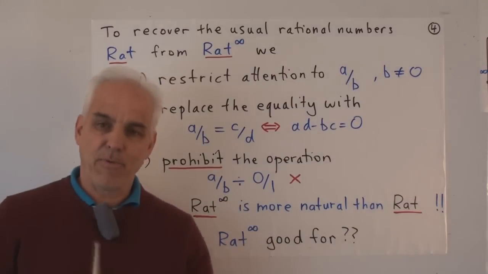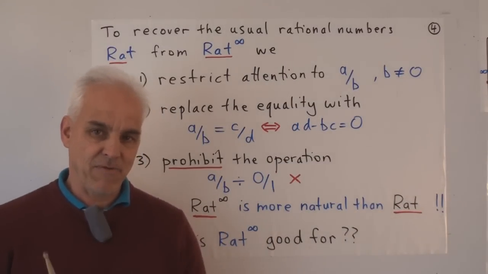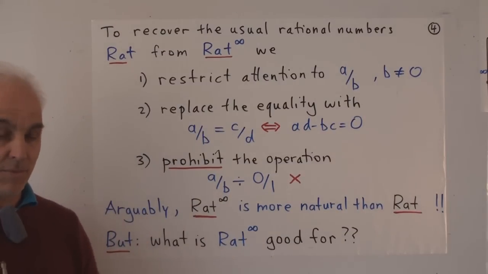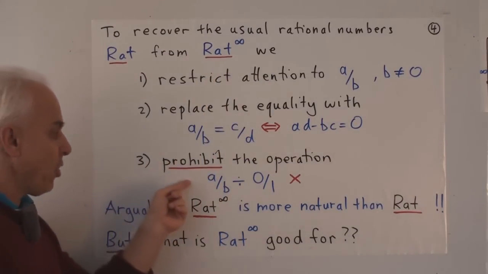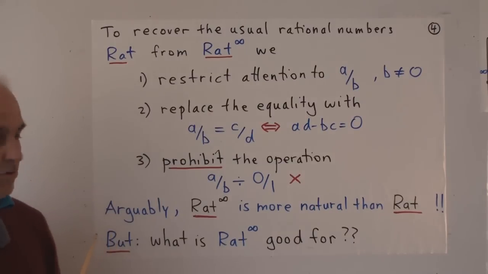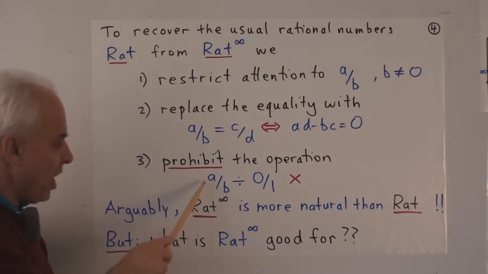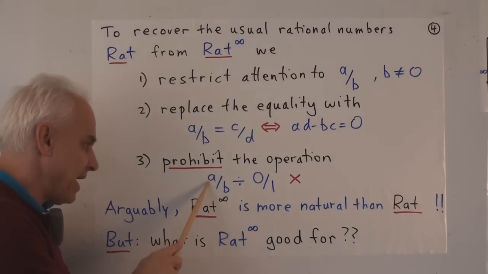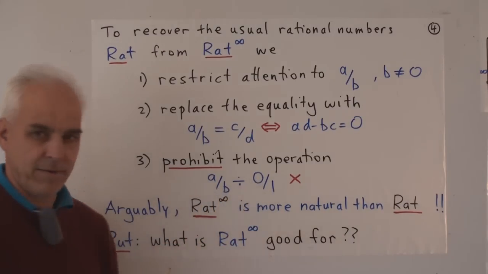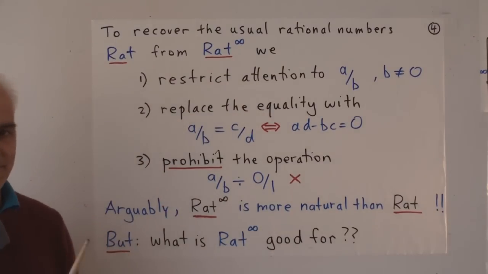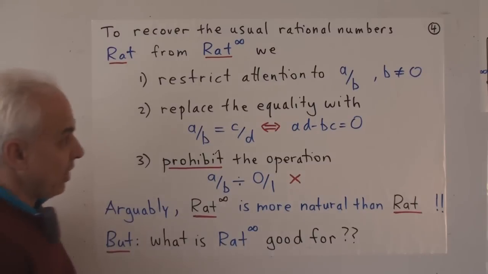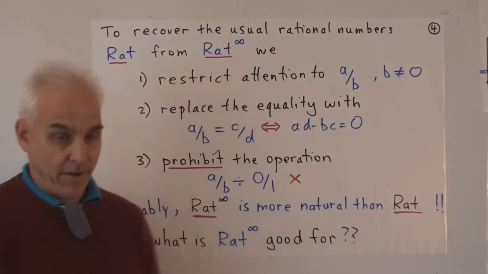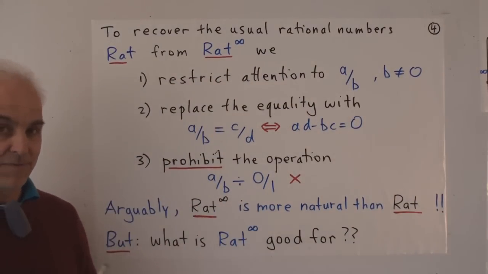The 4 operations are just as before, but there is one important thing that we're prohibited from doing, that we used to be able to do up here, but we are no longer able to do in this domain. What's that? We are not allowed to divide by 0. So we are not allowed to take a over b divided by 0 over 1. We exclude that, because if we did that, then the result would be a rational number with a 0 in the denominator, which we're agreeing is out of the picture.